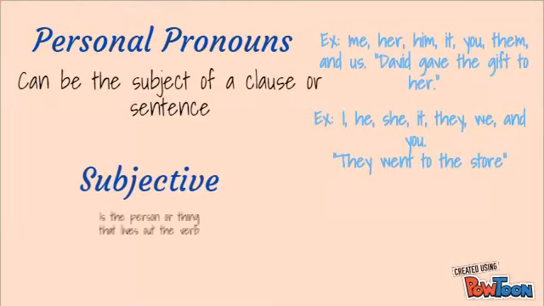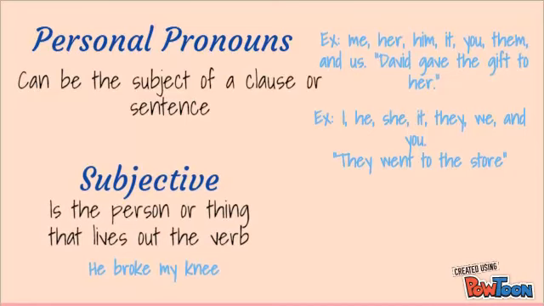Personal pronouns can be the subject of a clause or sentence, and they are me, her, him, it, you, them, and us. For example, David gave the gift to her. And also they are I, he, she, it, they, we, and you. For example, they went to the store.